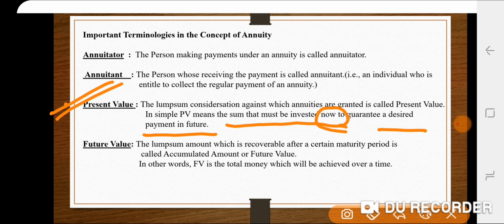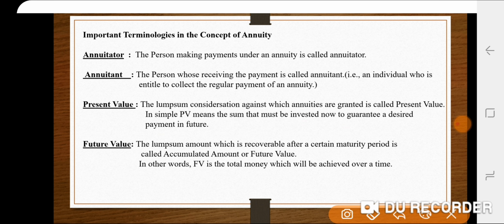That means whatever premium you are paying, or whatever money you are paying to your fixed deposit, or to your provident fund account, all of this is your investment to get a future benefit. That is termed as present value. Then we'll move on to the next thing, that is future value.